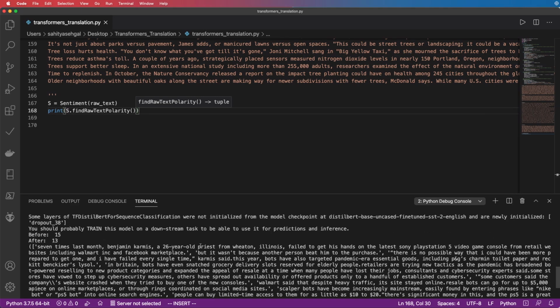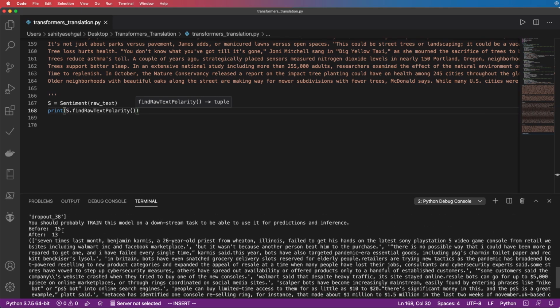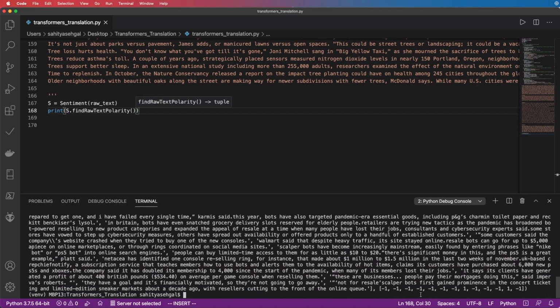All right, so it's gone ahead and taken every single sentence. It's basically said before I had 15 sentences in this document. After I've applied my filter, I'm down to 13 sentences. And that's my confidence. I want to make sure that it's got at least 90% confidence with its rating. And so these are the individual sentences, and anything that is a negative one was ranked as negative. Anything that was a positive one, which in this case was one sentence, or two sentences I should say, was ranked as a positive.